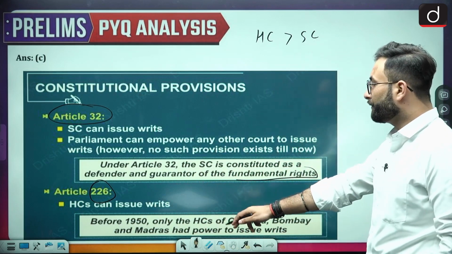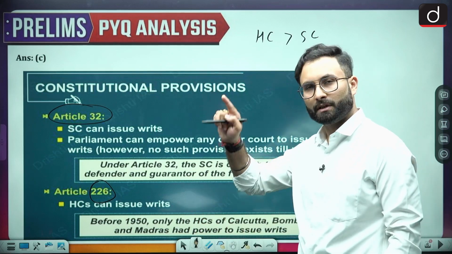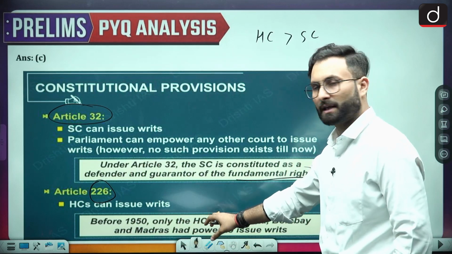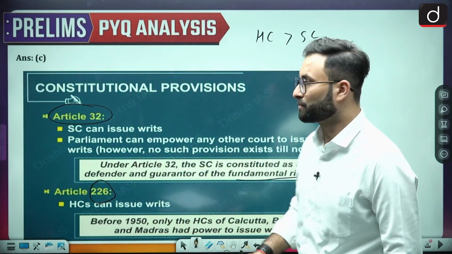Now, before 1950, only the High Courts of Calcutta, Bombay and Madras had the power to issue writs, because of, you can say, the colonial governance. After that, these three High Courts had this jurisdiction, and after that, it has been made available to all High Courts. Okay, so that is there.